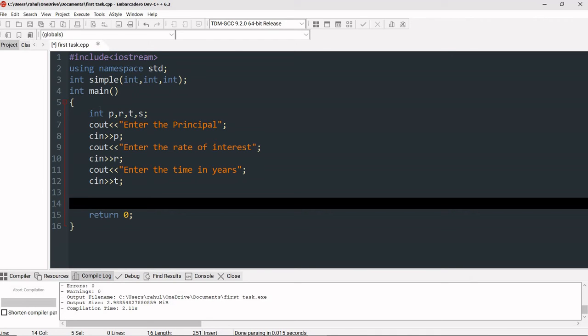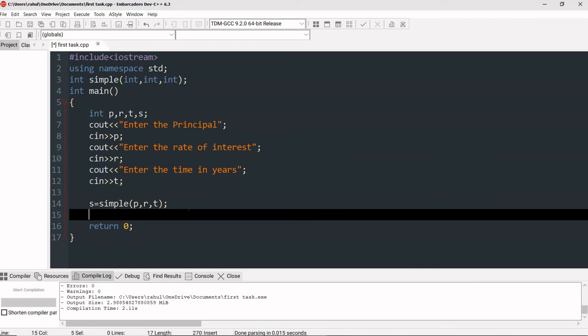Now we will call the function to calculate the simple interest. Okay, so the name of the function is simple. Now we'll supply the values like p comma r comma t. That's it. This is the function call. Okay, so we have to take this variable s here because this function is going to return an integer value. So we must have a variable to catch that value. Okay, and this s variable must be an integer. It can't be float or anything else.